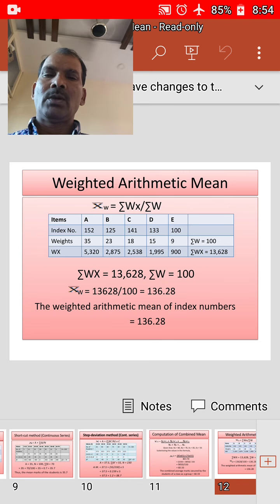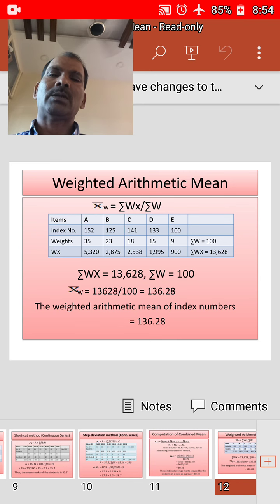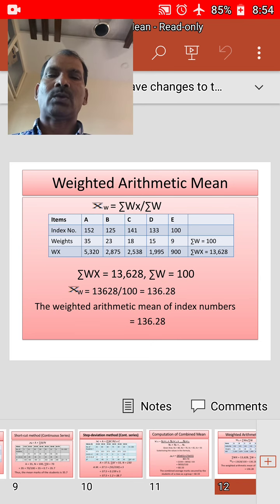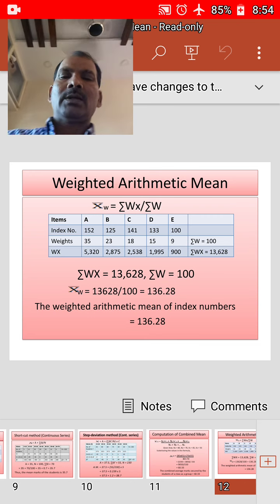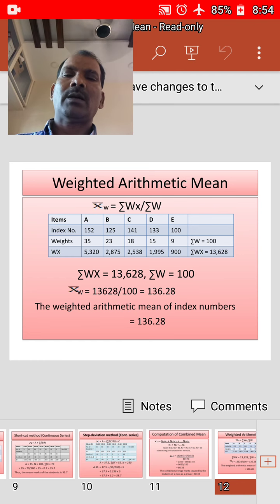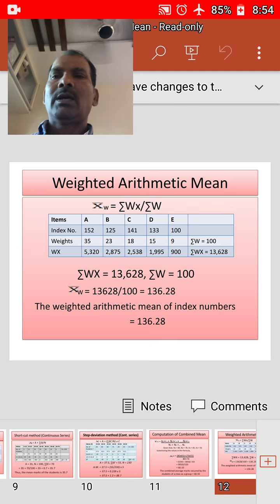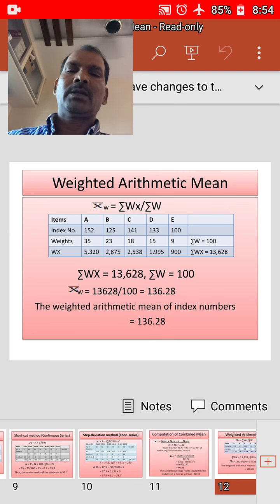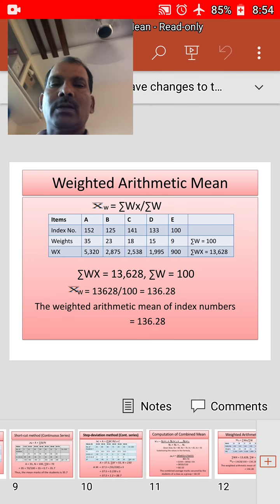W into X, the product of weights and index numbers, is 5320, 2875, 2538, 1995 and 900 respectively, and the sum of these products, sigma wx, is 13,628. Sigma wx is 13,628 and sigma w is 100, so x bar w is equal to 13,628 by 100, which is 136.28. That means the weighted arithmetic mean of the index numbers is 136.28.